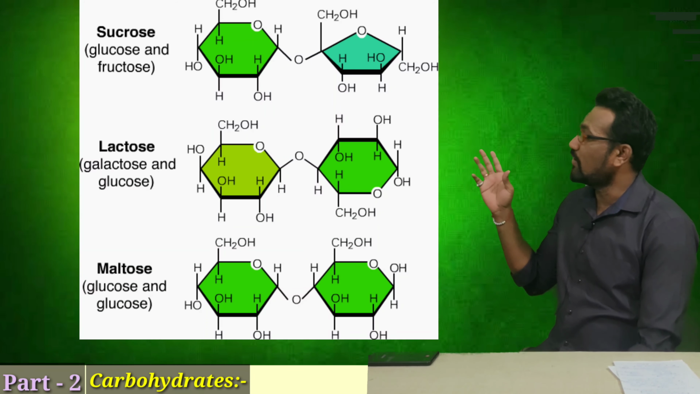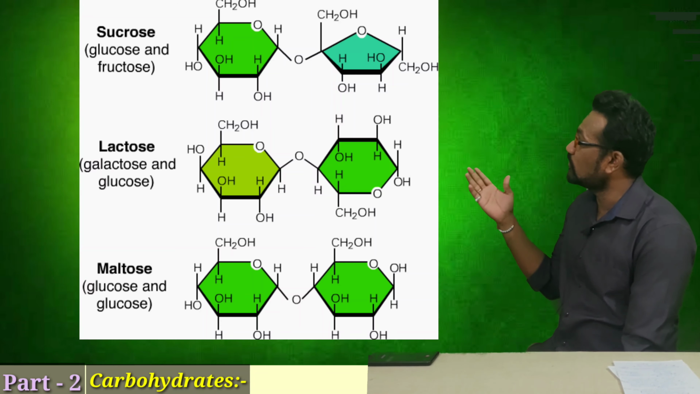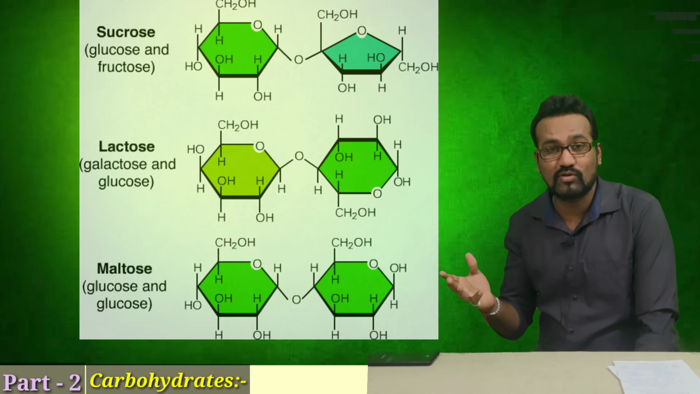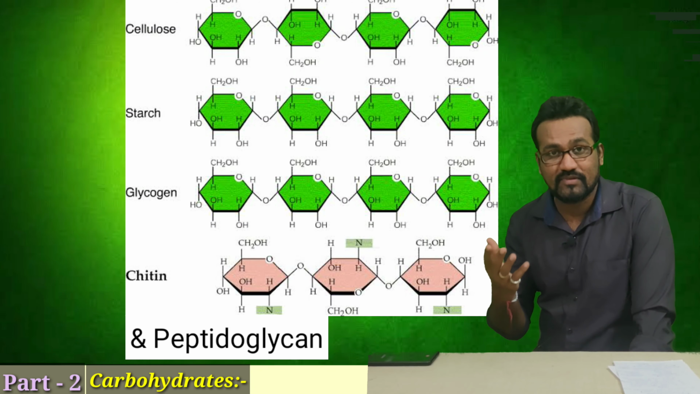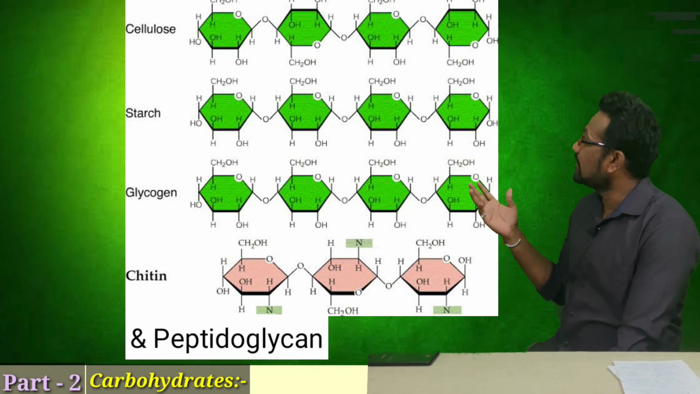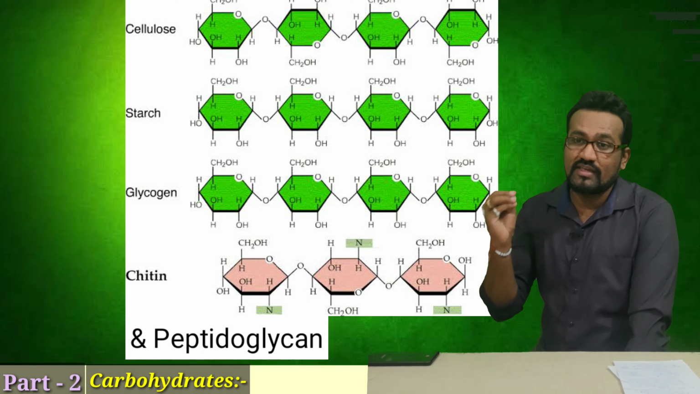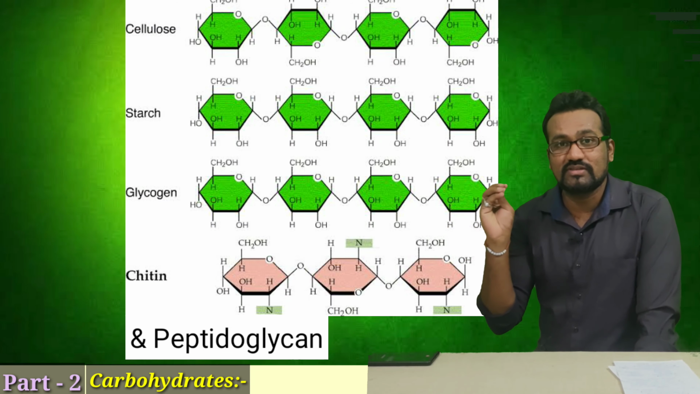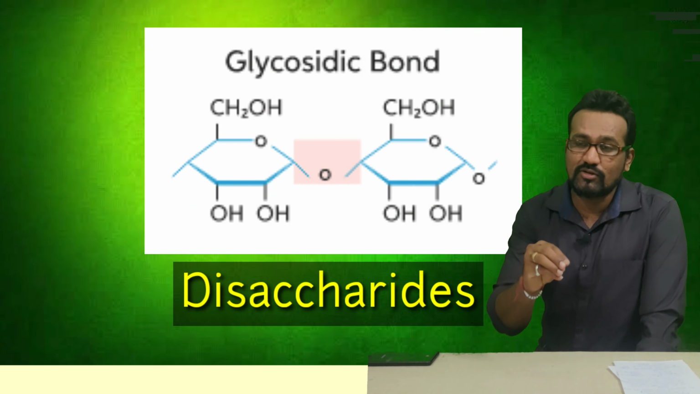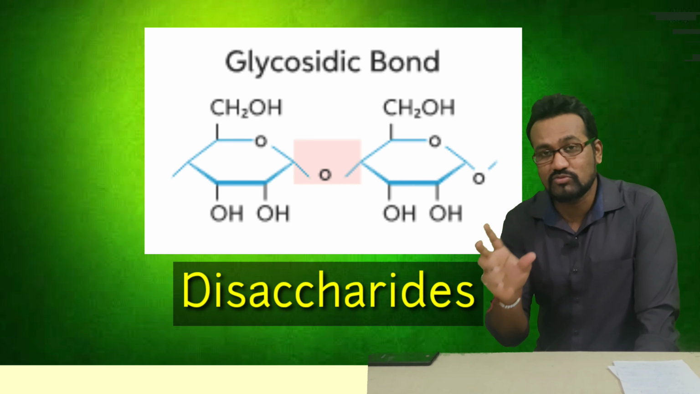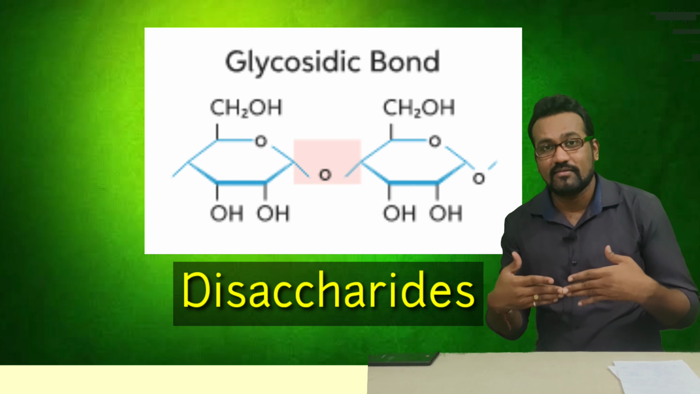So here we have disaccharides. In that we will discuss especially the sucrose molecule, maltose molecule and lactose molecule. In polysaccharides we will discuss starch, glycogen, peptidoglycan, cellulose and chitin structures. I am highlighting these points because we are going to discuss these topics in detail. So first of all, when two hemiacetals come together, as I have highlighted here, they will join together by a